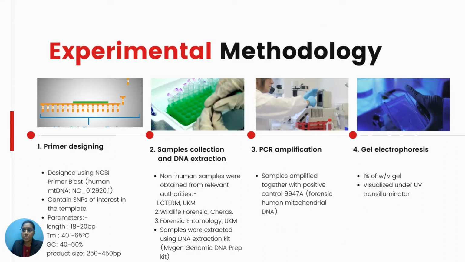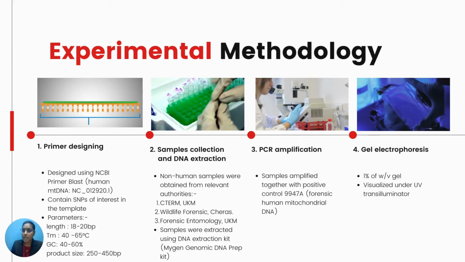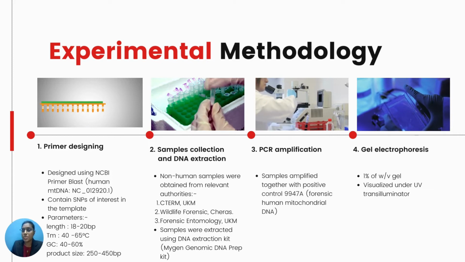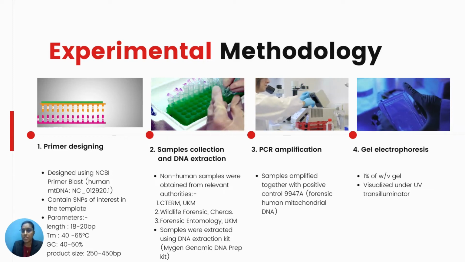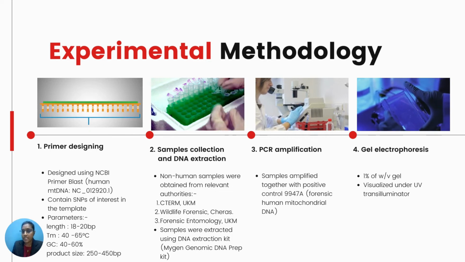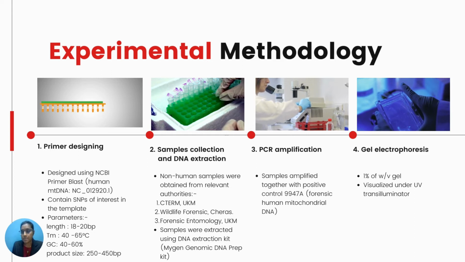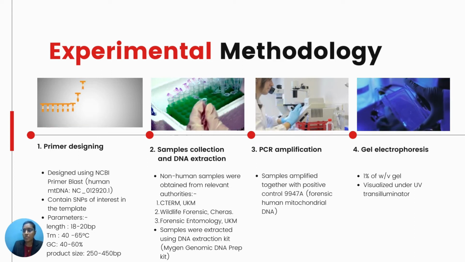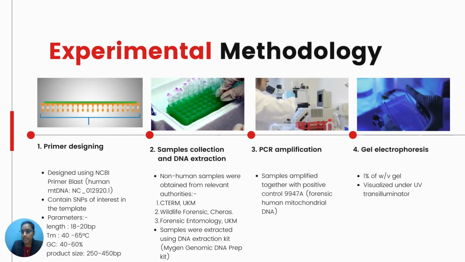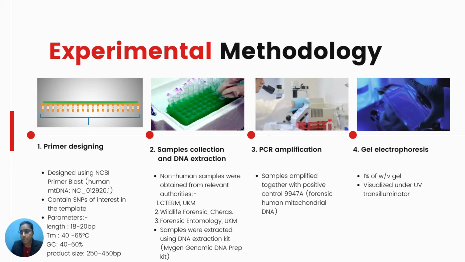Moving to methodology, the process starts with primer designing. The human mtDNA primers are designed using NCBI Primer-BLAST that is specific to the human mtDNA genome. These primers will generate templates that contain the SNP of interest to be used in allele-specific PCR. The parameter for product size is set between 250 to 450 base pairs.